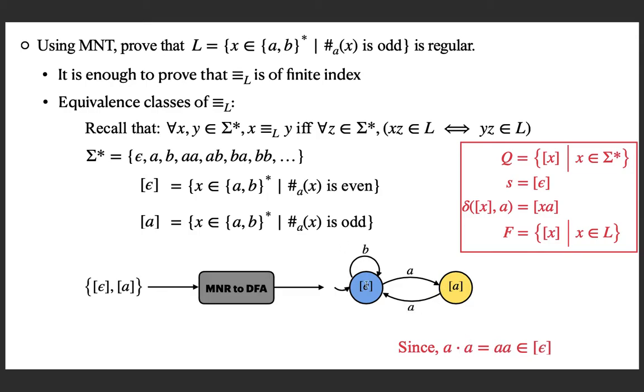Now from here A is coming back to epsilon. Why is it so? A concatenated with A is A square and there are an even number of A's, in the class of epsilon. Now from A the B comes back to A. Why? Because A concatenated with B is AB and there are only an odd number of A's in this. So it goes to the equivalence class of A. So it stays back, and that is the set of transitions, and the only remaining case is the set of final states, and here it's an odd number, and so this is going to be the final state. So we got a DFA, and this construction is not required. Up to this point is enough to conclude that this is regular. Another example.